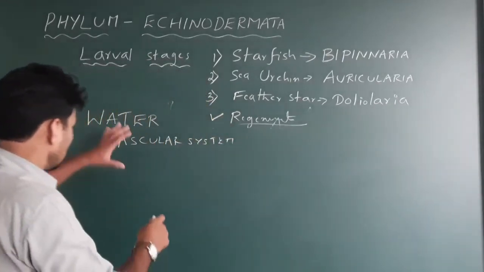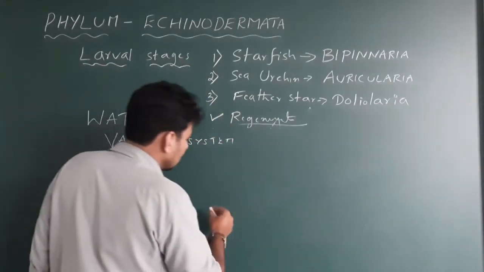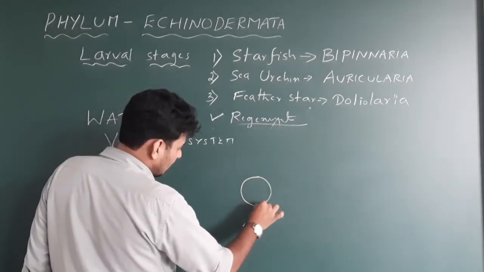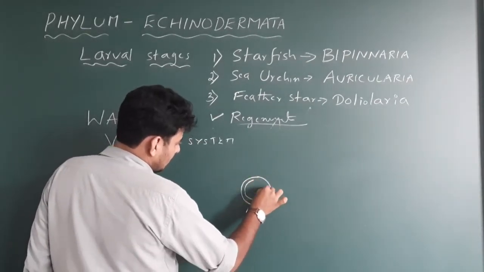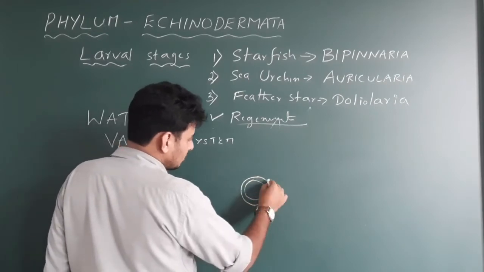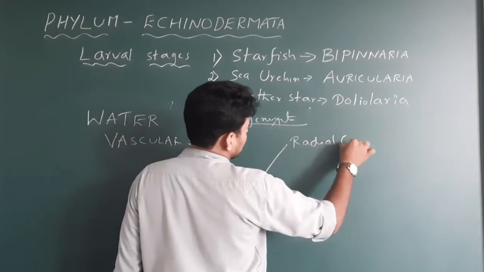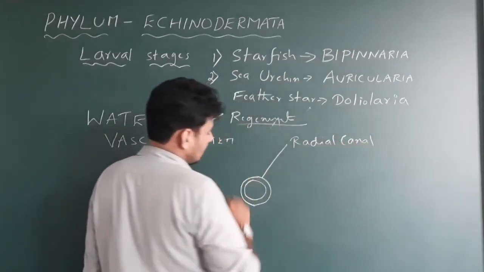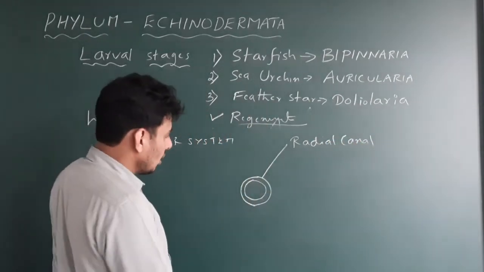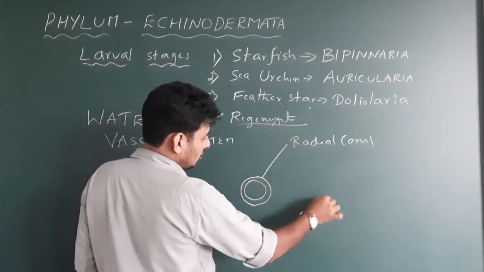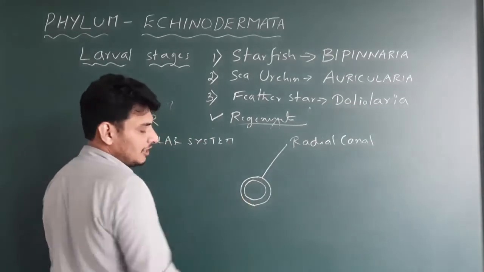Okay, we'll explain it. Water vascular system, by taking one example, that is starfish. So here, first what I do is I draw a ring here. So this is the pipe. The pipe is actually called as the radial canal. So I'll just write it, a radial canal, because it is radial in shape. Okay, and let us just imagine this is the main body of the starfish, and here what we have is the arms, correct? We have 5 arms.